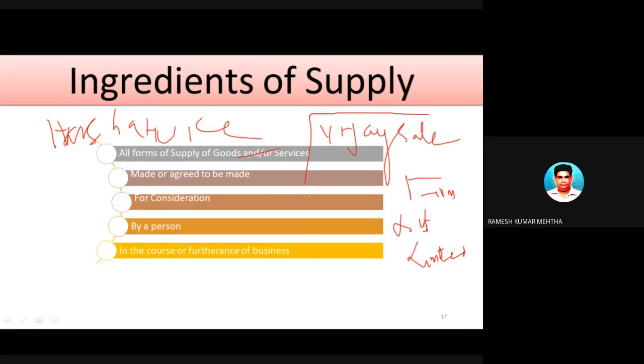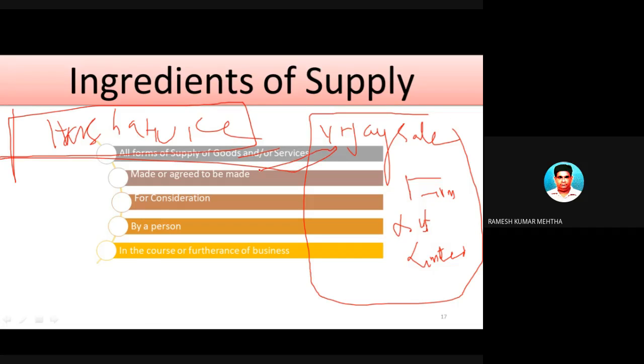So this is a person, and this is also a person because Varsha Hukke is a girl. So there is a transaction taking place between a company which is a person and a lady who is a person. So supply means supply of goods, supply of services which are made or agreed to be made for money or money worth by or in between two persons.